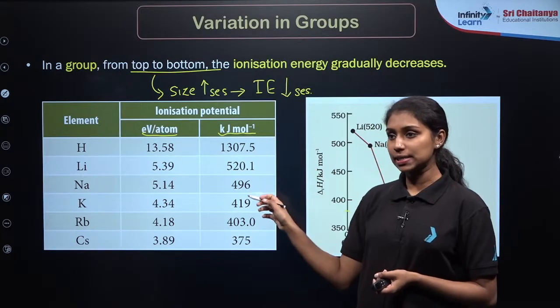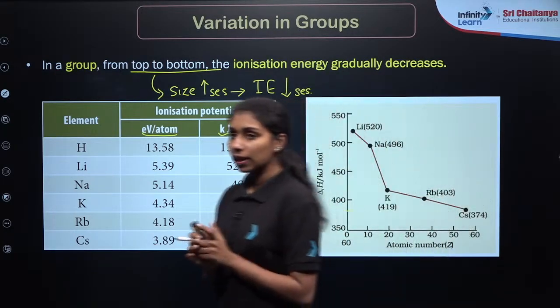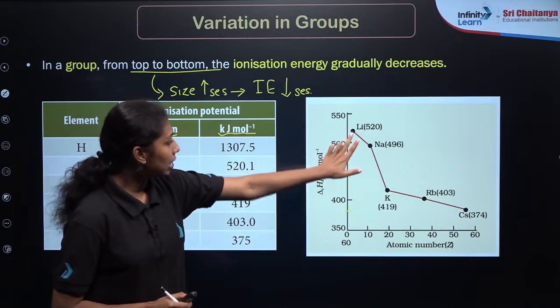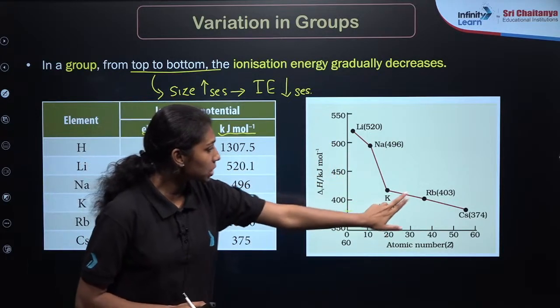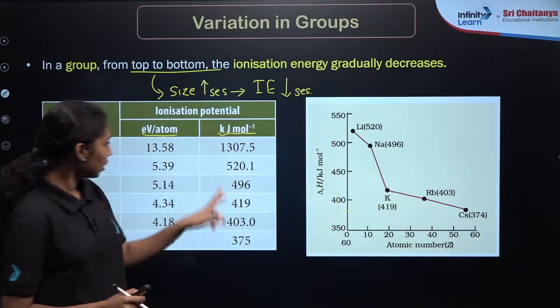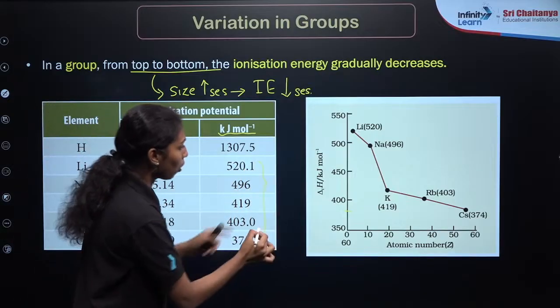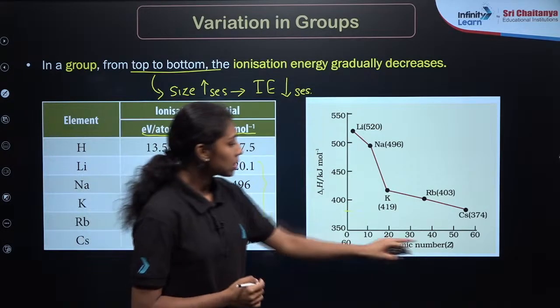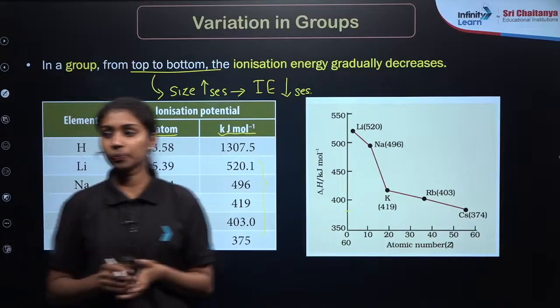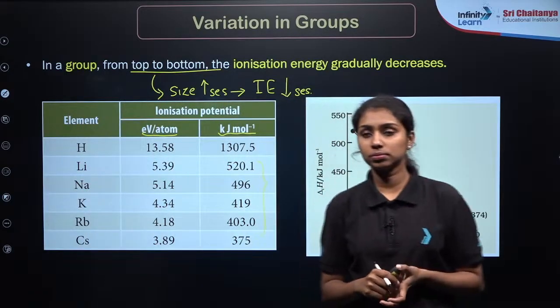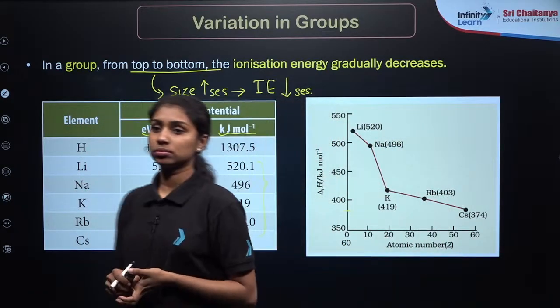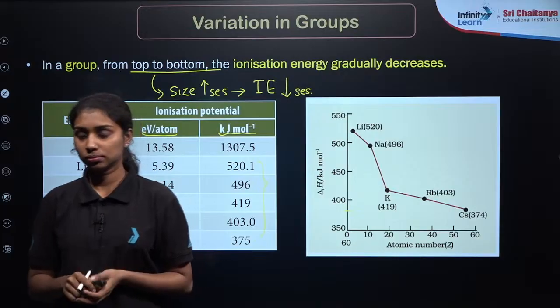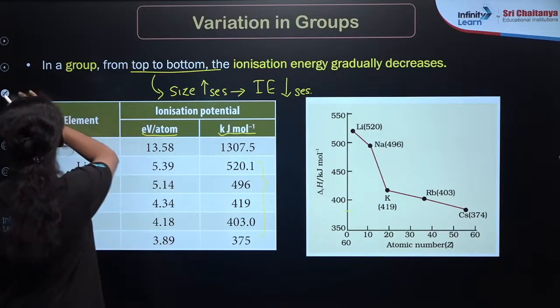ionization potential decreases. So from the diagram we can say that this is lithium, then sodium, then potassium, rubidium and cesium, right? So this is the data. From this data we can draw the plot for this graph, delta H versus atomic number. Clear? Is there any doubt?